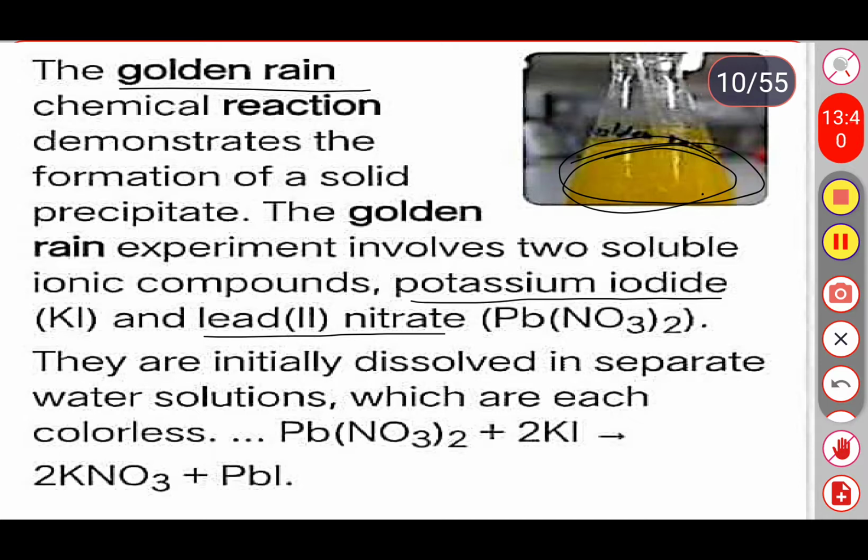In the first activity, we observed that when the substance is burned in the presence of oxygen, we get heat and light. So in this chemical reaction, we get a final product as a precipitate. Okay, see the next activity.